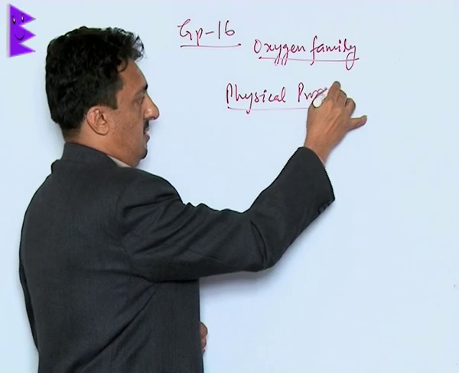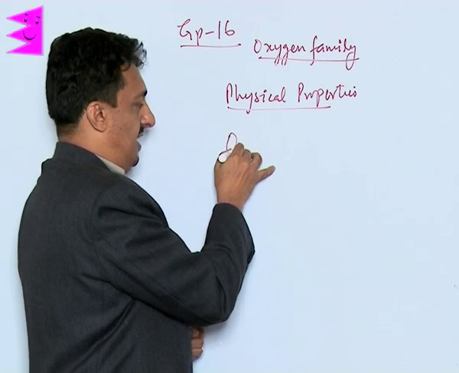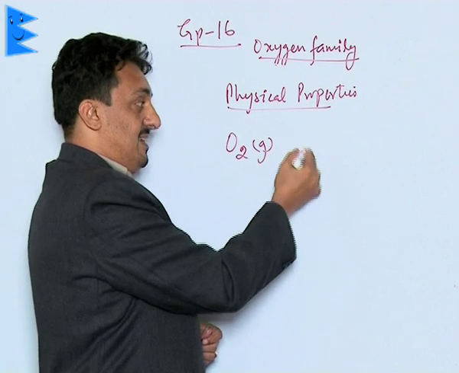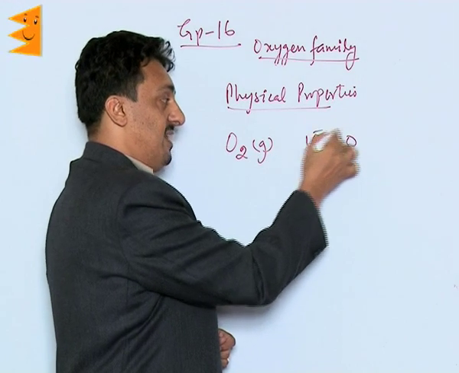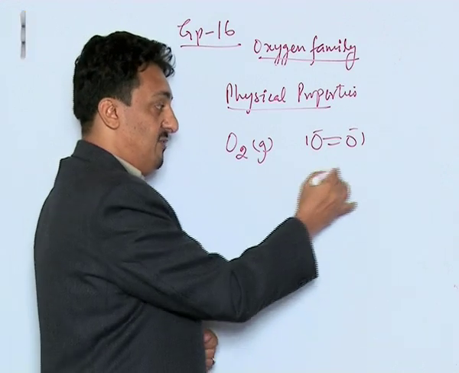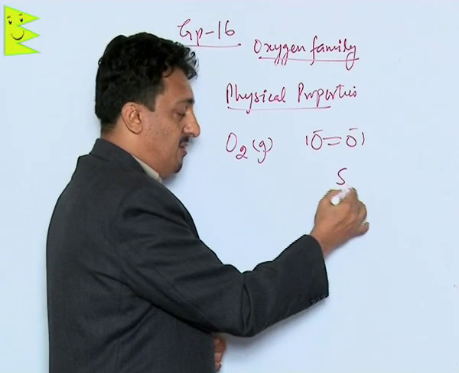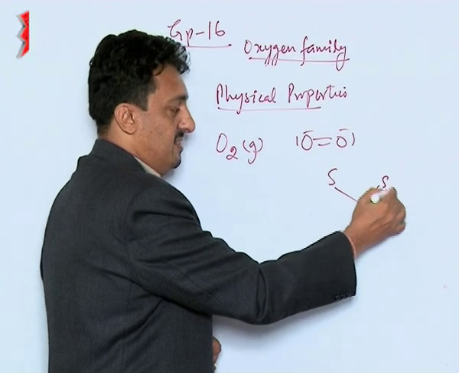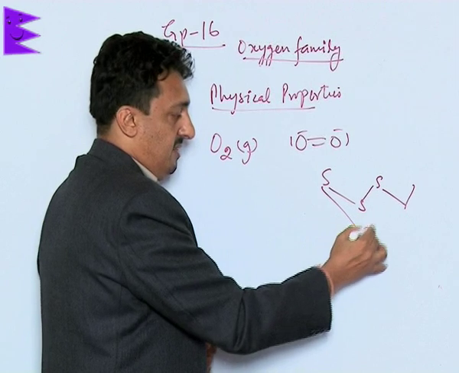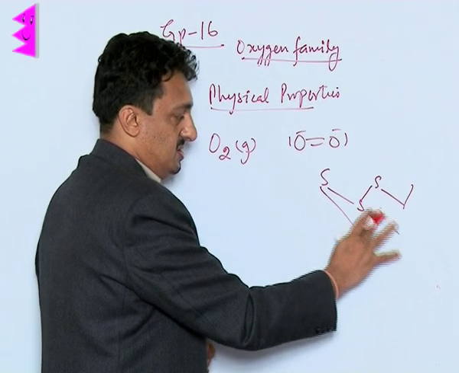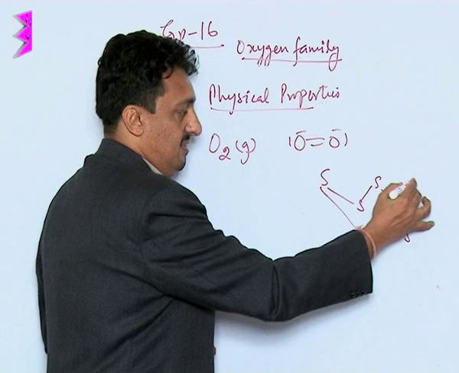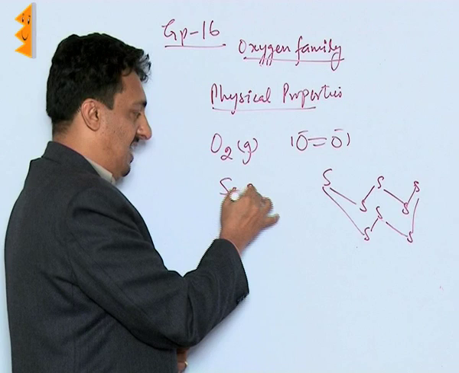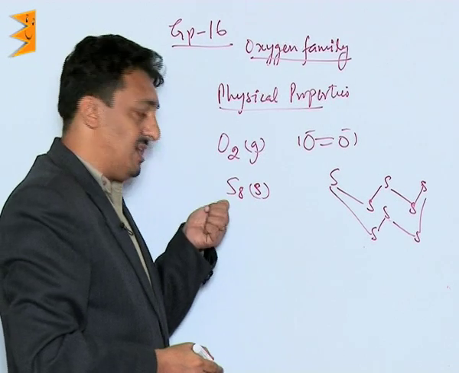Now let us discuss their physical states. Oxygen exists as a discrete diatomic gas because it has a tendency to form p-pi bond. But since sulfur cannot form p-pi bond, it is bound to form bonds with two more sulfur atoms, and in this way it forms this kind of structure. It's called crown shaped or puckered structure, and this is how its 8 atoms combine with each other. So sulfur exists as S8 molecular units, so it becomes solid.